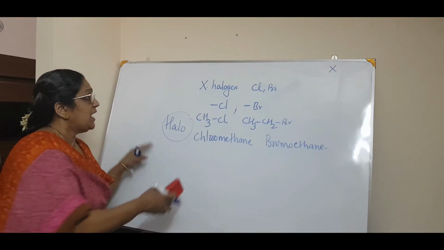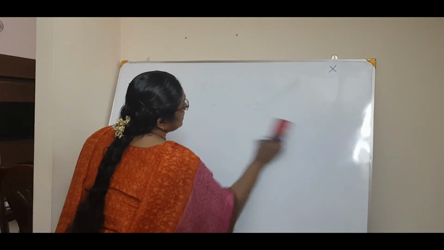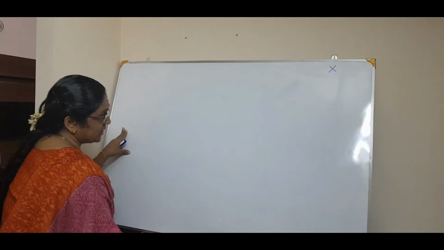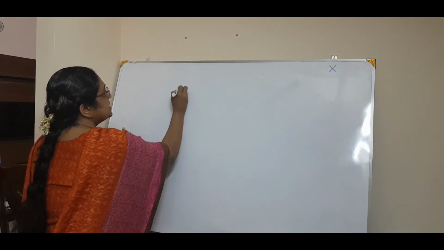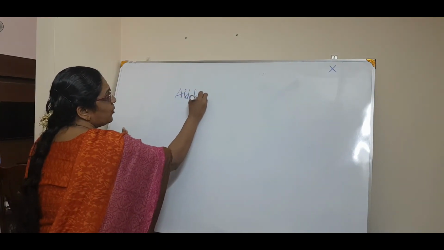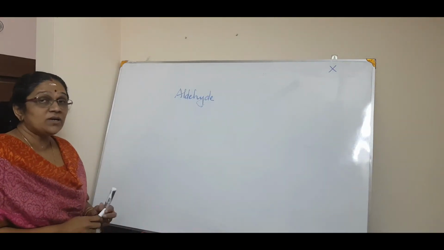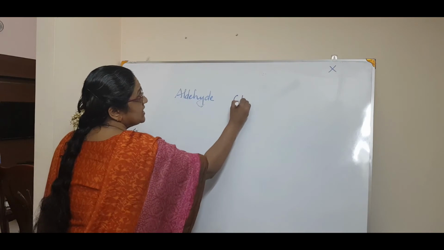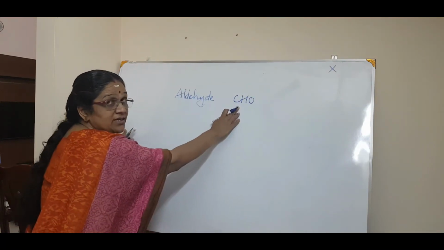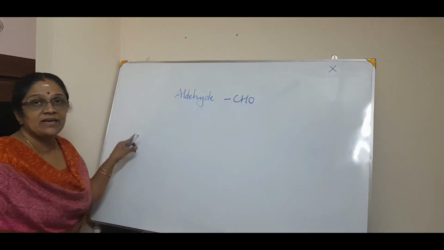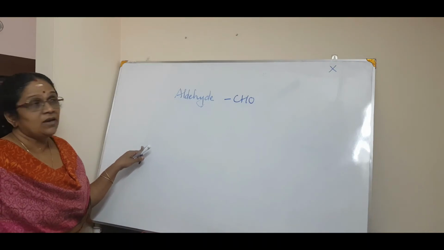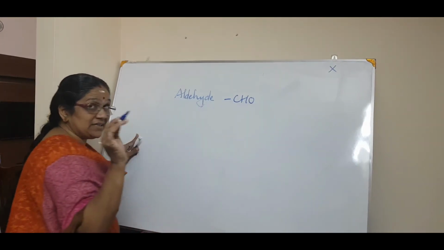Clear? Now the second is the group of functional groups. Once more I am telling you because it is important. The first one is aldehyde. What is its functional group? That is CHO. Can I put CHO like this? No, you have to give a free valency. Now what is the structure? I will write the structure once more.